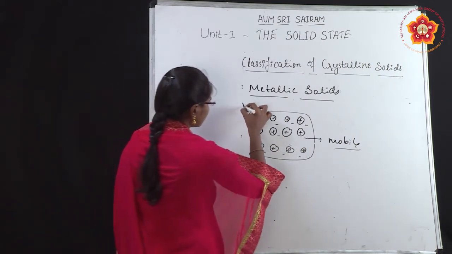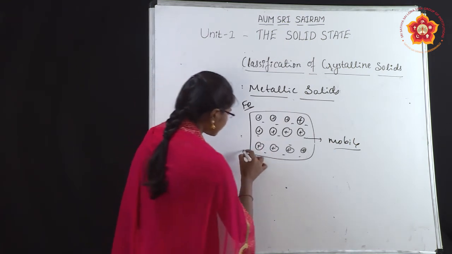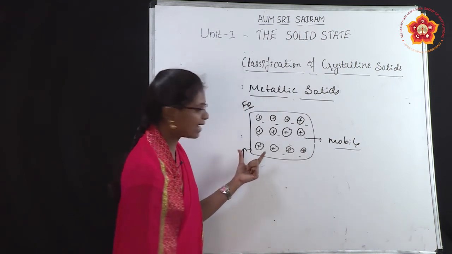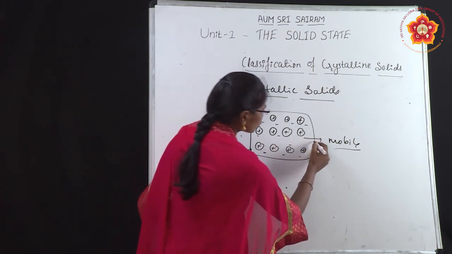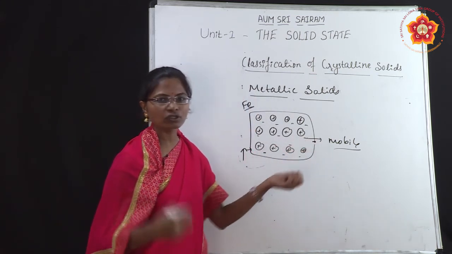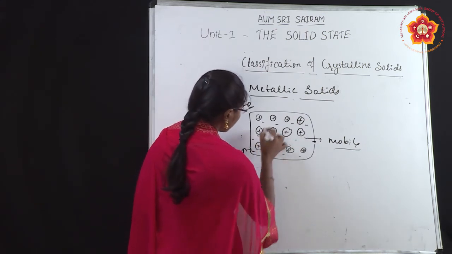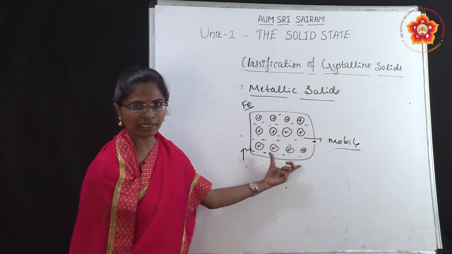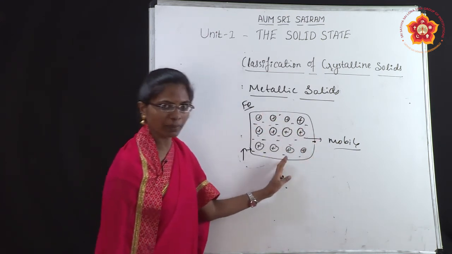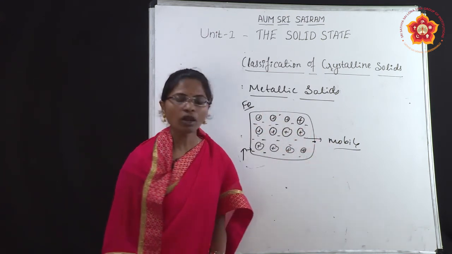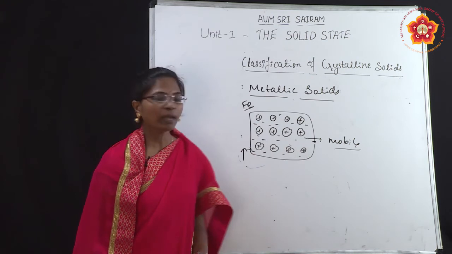If you take, for example, iron metal and start to heat one end of the metal, the electrons will carry that energy and move to the other end, and you can feel the other side is also hot. So the electrons move throughout the metal, and after a few minutes the other end also becomes hot. This is all because of the free electrons present in metals.